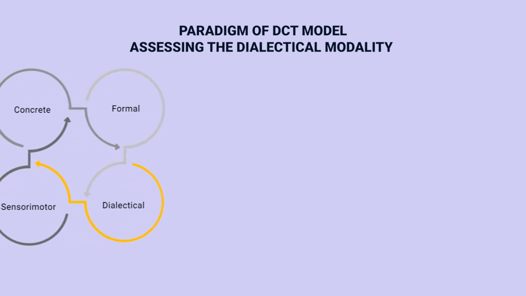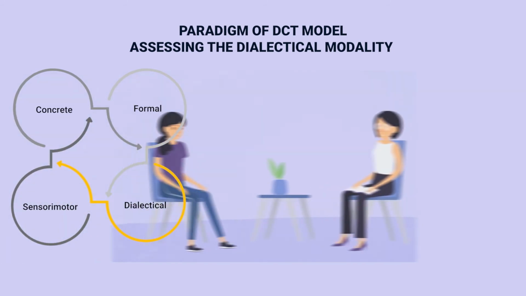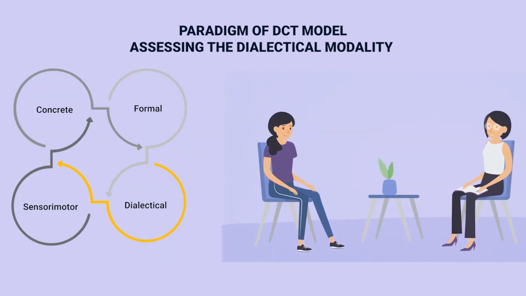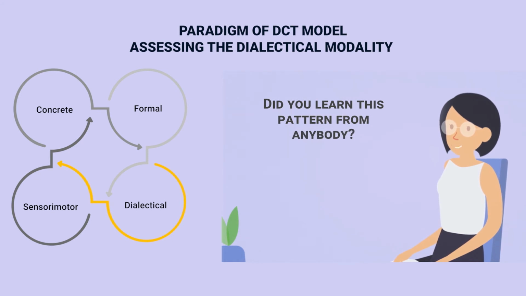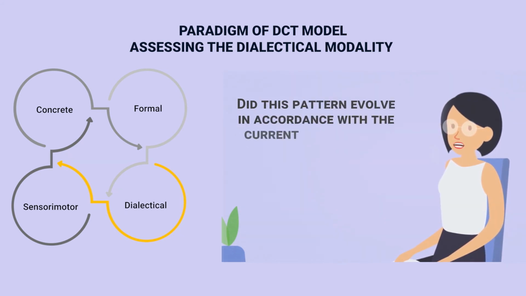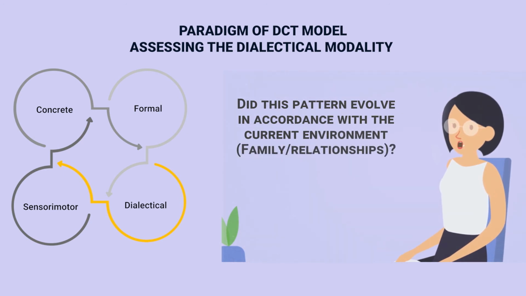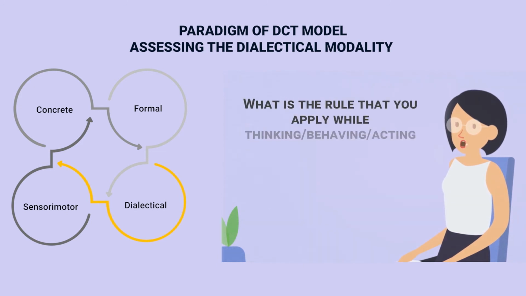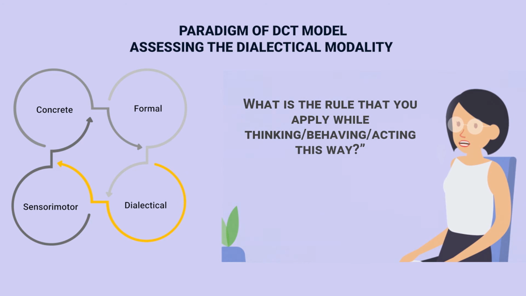And moving on to how to assess the dialectic or systemic modality. The counselor begins a sequence by reviewing and summarizing the previous parts of the interview. This part is a little tricky as it necessitates the students to speculate about the situations from others' perspective. Creative thinking is needed on the counselor's part in phrasing questions like, did you learn this pattern from anybody? Did this pattern evolve in accordance with the current environment, maybe according to the family or relationship of the client? And what is the rule that you apply while thinking or behaving or acting this way?